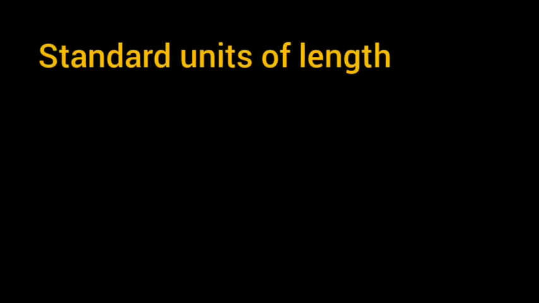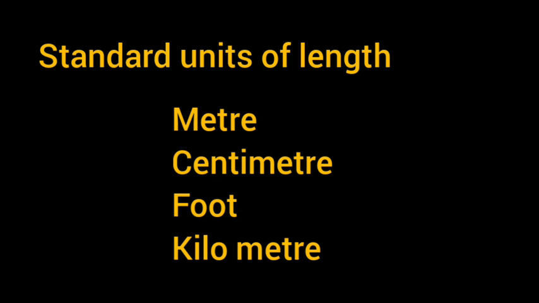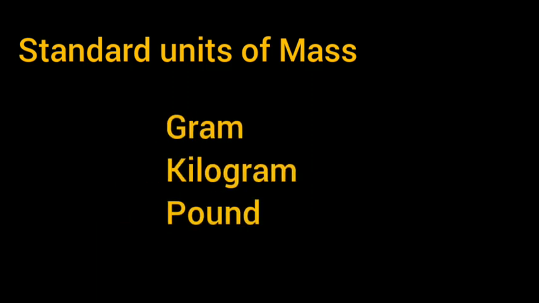What is the standard unit of length? Meter, centimeter, then foot, kilometer, etc. are the standard units. What about mass? Gram, kilogram, pound, etc. are standard units of mass. Then time we can say in seconds.